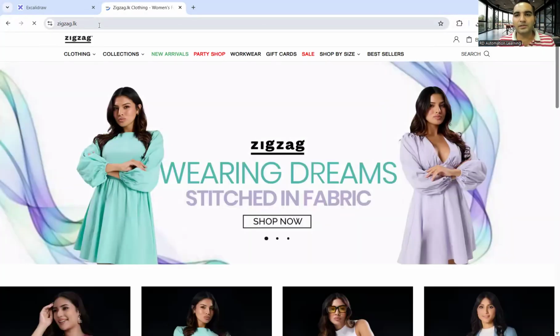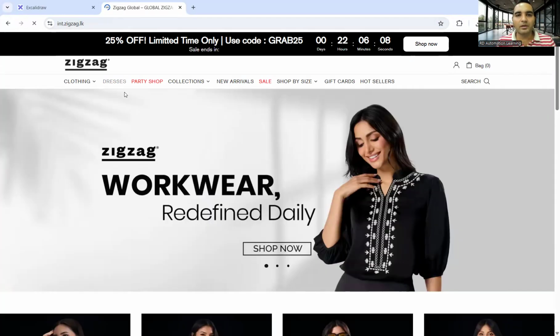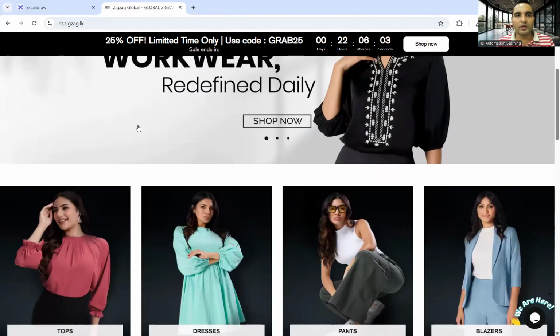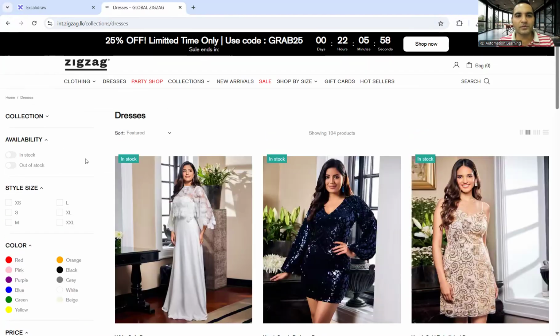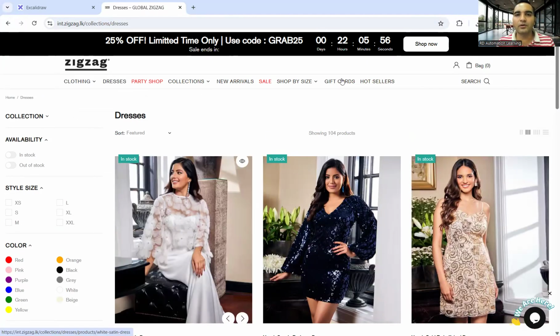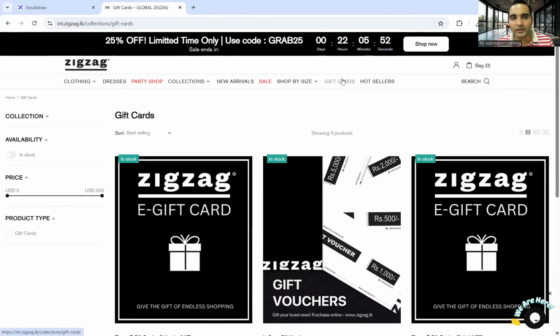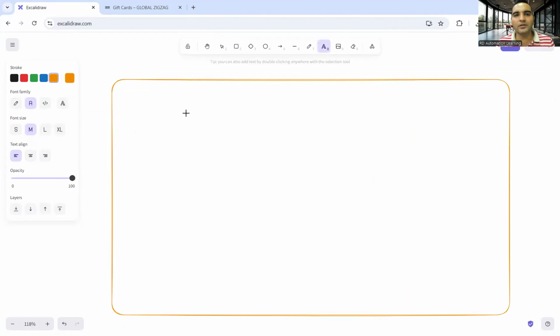Now, this is the website that we will be automating. As you can see, if you come to this particular page, you will see some elements. And if you go to this page, dresses, you would see some more elements. When you click on gift cards, you'll see some other elements. Every web page we are interacting with has some elements. What are these elements? These are your web elements, pure HTML based things.